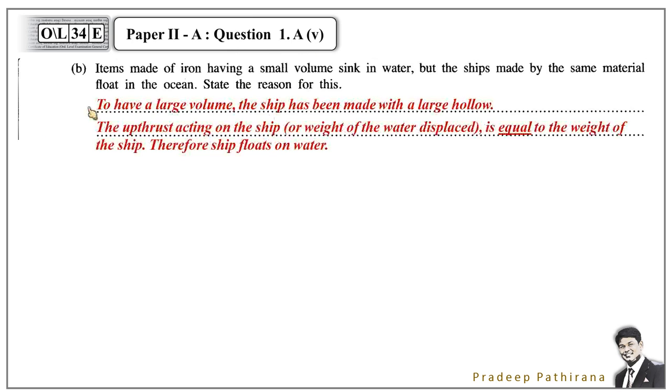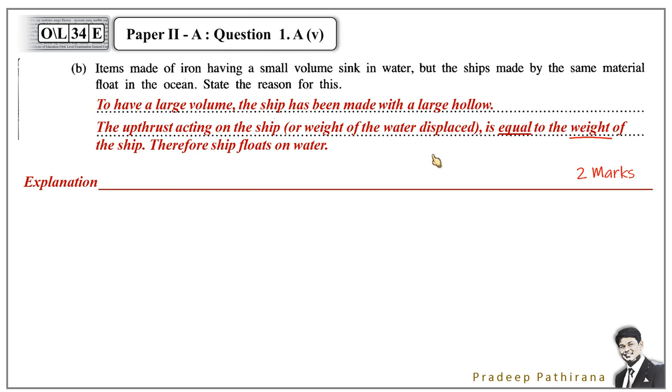Number 1, to have a large volume, the ship has been made with a large hollow. Fact 2, the upthrust on the ship is equal to the weight of the ship. If you included these 2 in the answer, then you can give 2 marks.